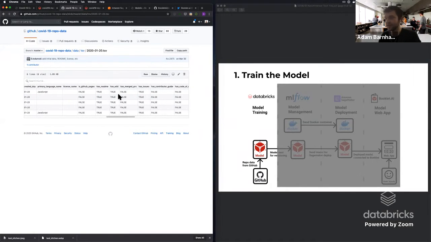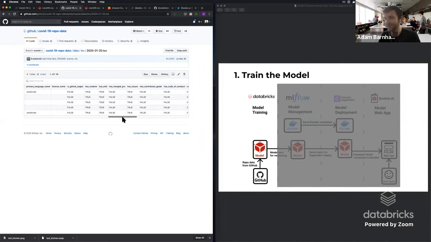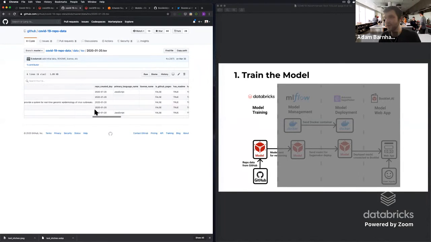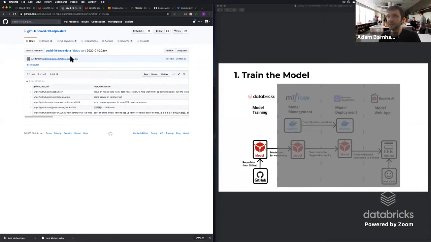Does it have a README? Does it have a wiki, not a Wikipedia? Does it have issues, and all these different topics? And this is a helpful data set for us to build off of.